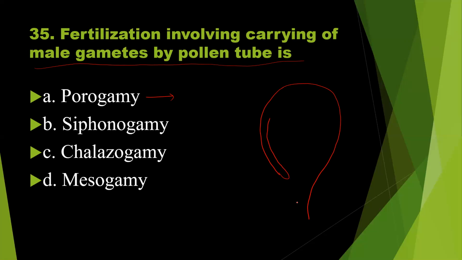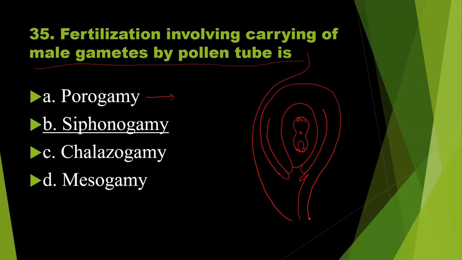So this is the stalk of the ovule, integuments, and here is the presence of innermost part. Okay, here is the embryo sac. So this is the embryo sac, and egg cell, synergids, antipodal cells, and here is the secondary nucleus. Okay, so now just imagine this as the ovary.